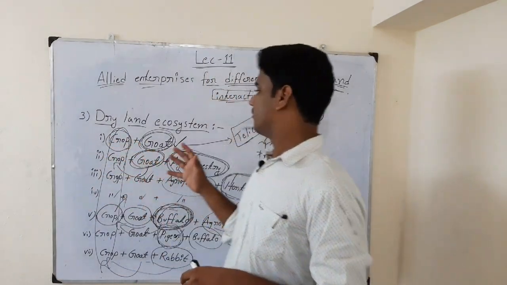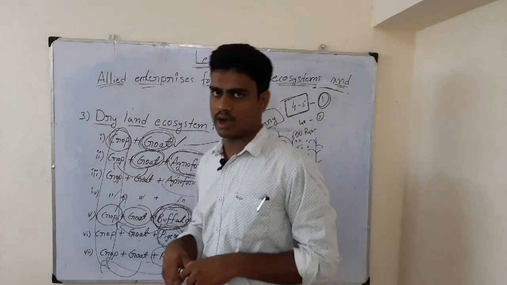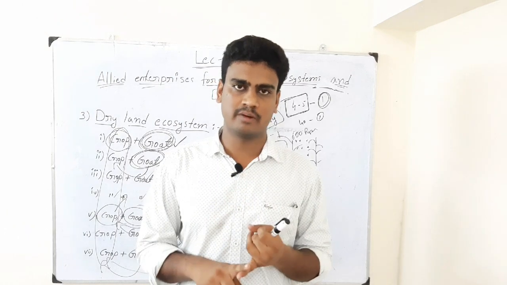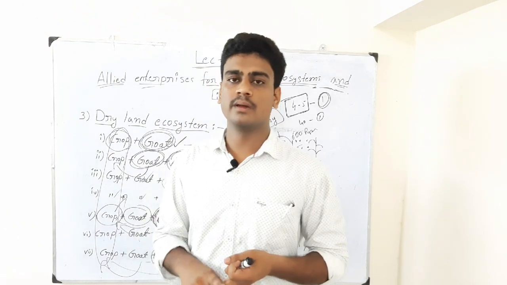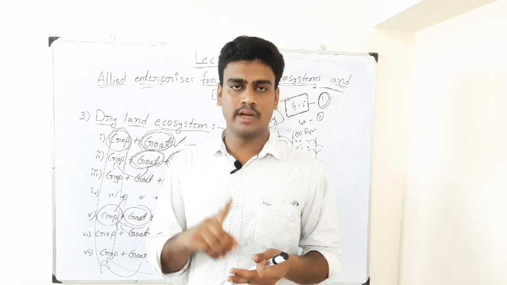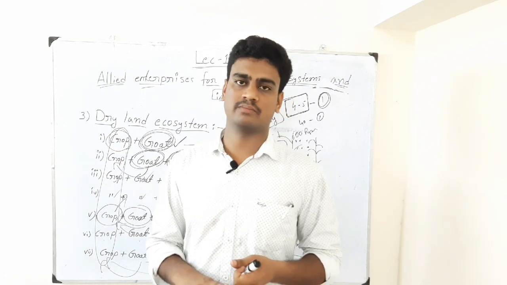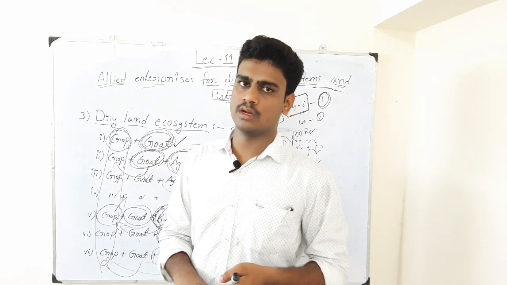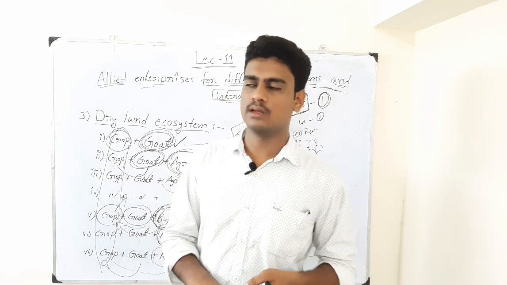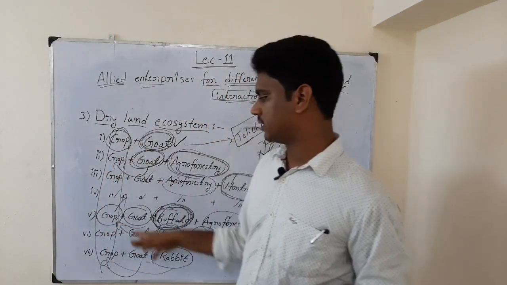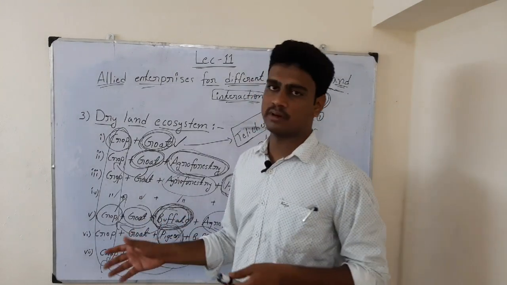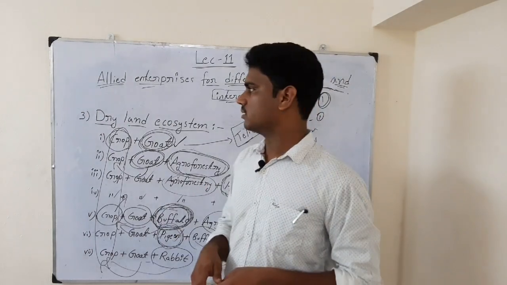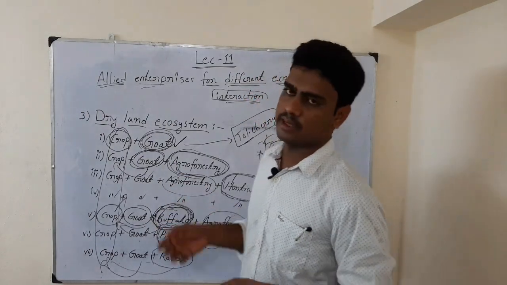But ultimately, why are we doing all these? If you ask me the question, it is to get effective income for the farmer, that is our ultimate objective, and also to provide money throughout the year, to give sufficient food to the farmer, to get surplus income from the farm, and also to provide employment to the labor. So likewise we have so many advantages, and the farmer will be busy throughout the year by having different components in the field. These are some advantages out of all 3 ecosystems.